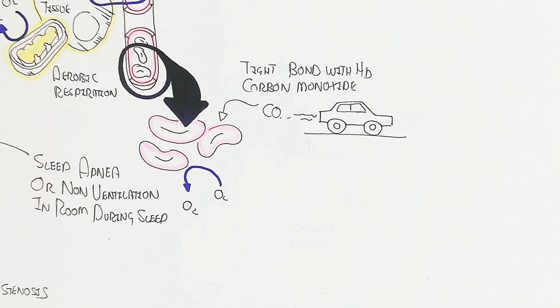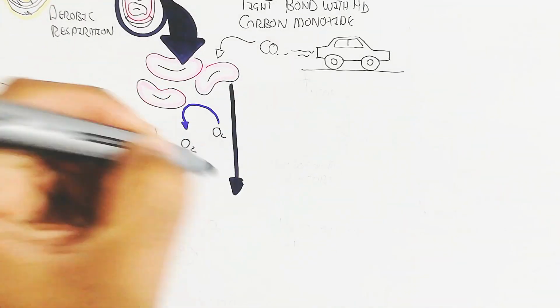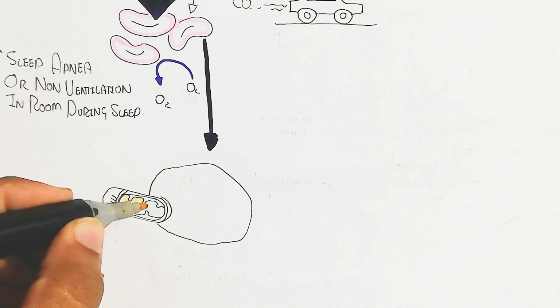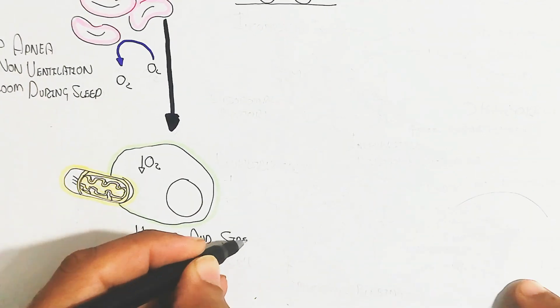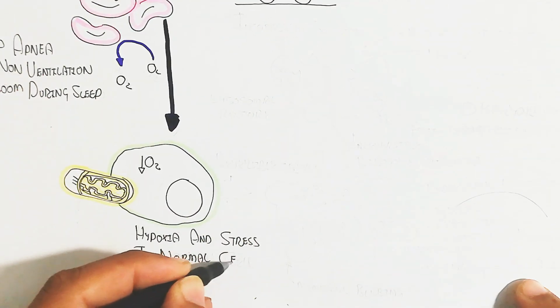The two terms: hypoxemia represents a low level of oxygen in the blood, while hypoxia means the oxygen level within the tissue will be low.